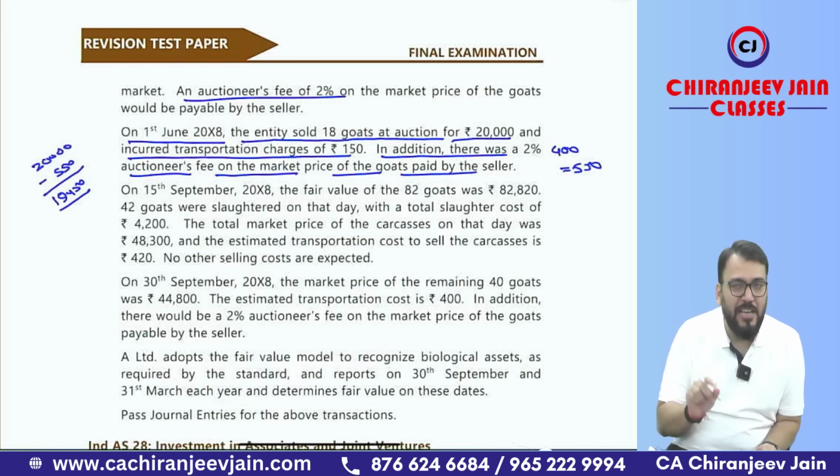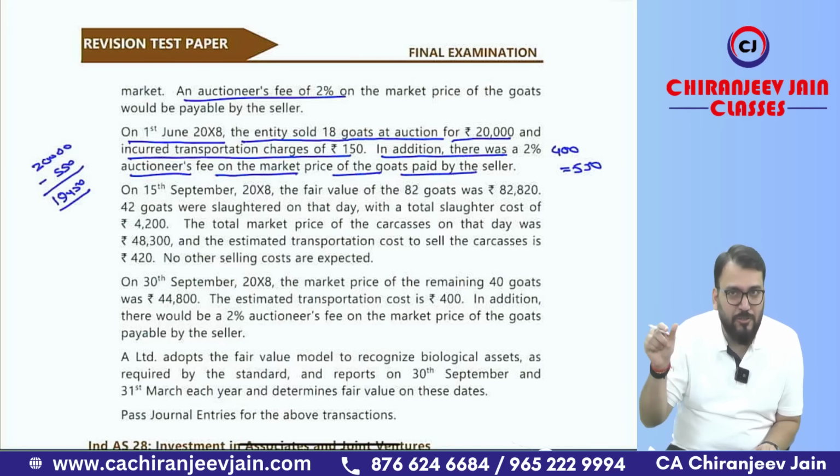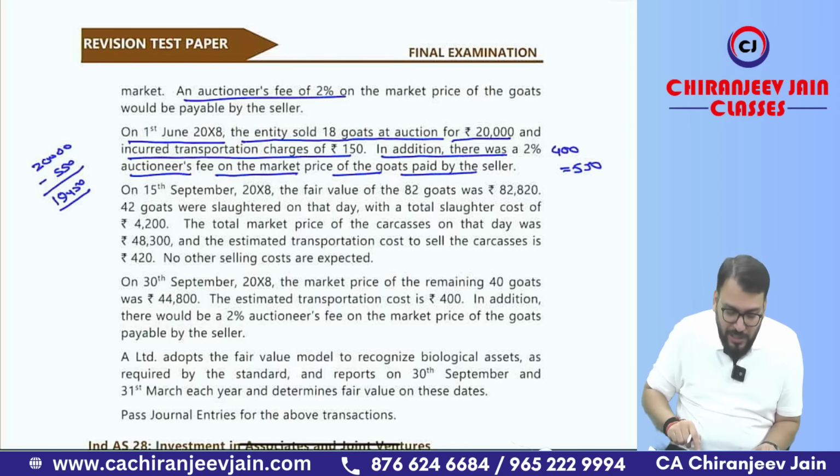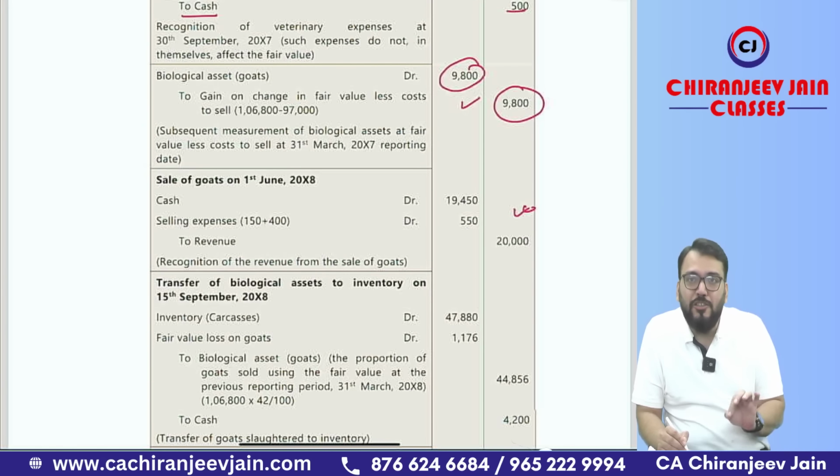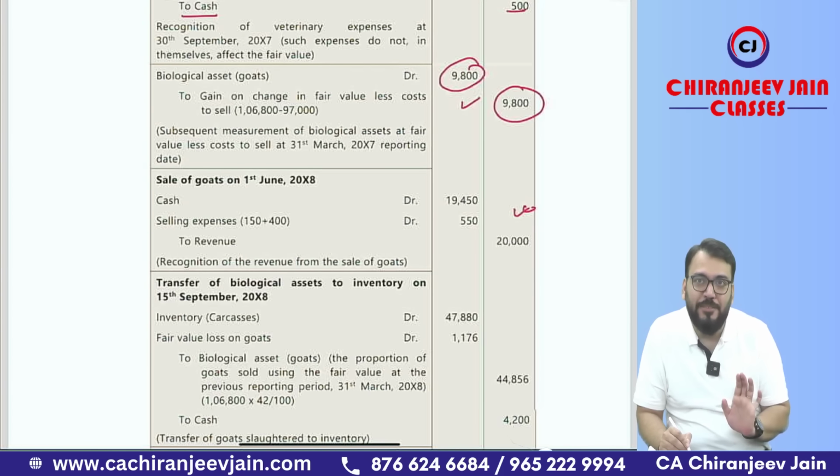What is the journal entry for sale? Bank account debit 19,450. Selling expense, or you can write transportation cost and auctioneer fee separately also, but you can write selling expense of 550, and to revenue 20,000. So this journal entry is correct. But in this case we should also de-recognize the biological asset. That journal entry is missing. So what is the journal entry for de-recognition of biological asset?